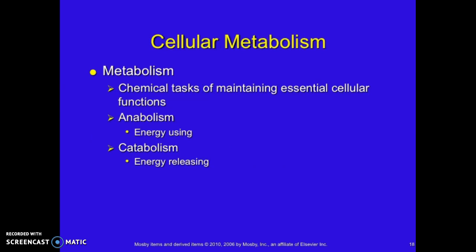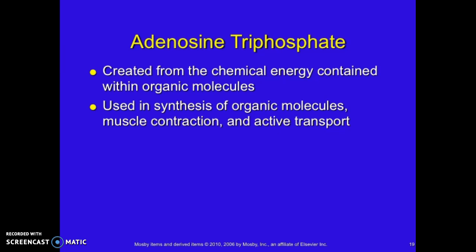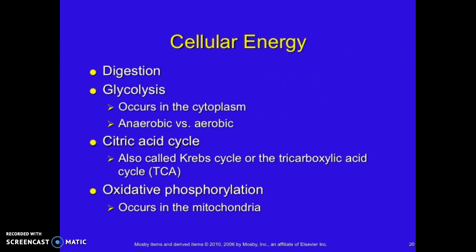Metabolism is essential for cellular functions. The two types of metabolism are anabolism and catabolism. Adenosine triphosphate, or ATP, is created from the chemical energy contained within the organic molecules and is used in the synthesis of organic molecules, muscle contractions, and active transport. Cellular energy comes from digestion, glycolysis, the citric acid cycle, or oxidative phosphorylation.